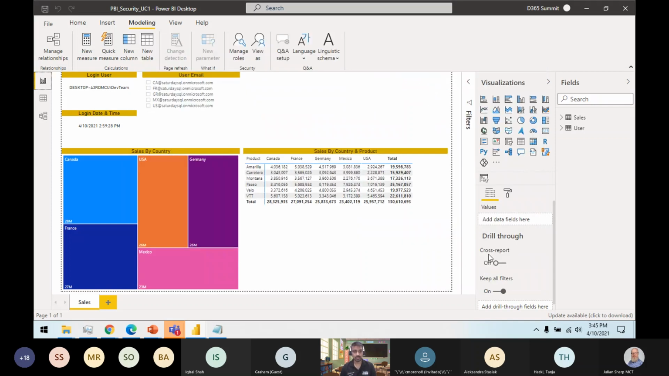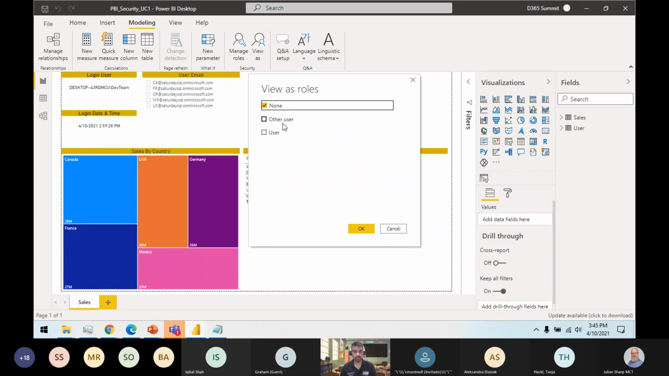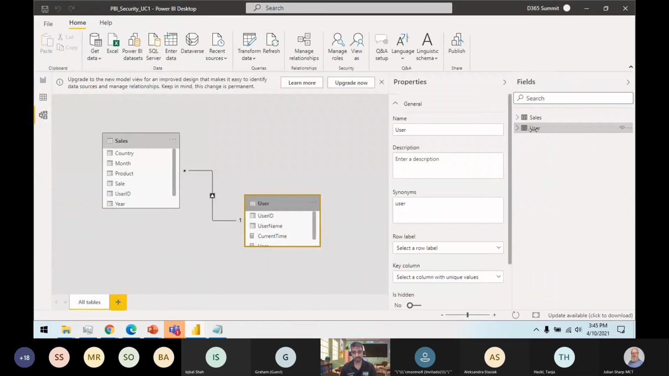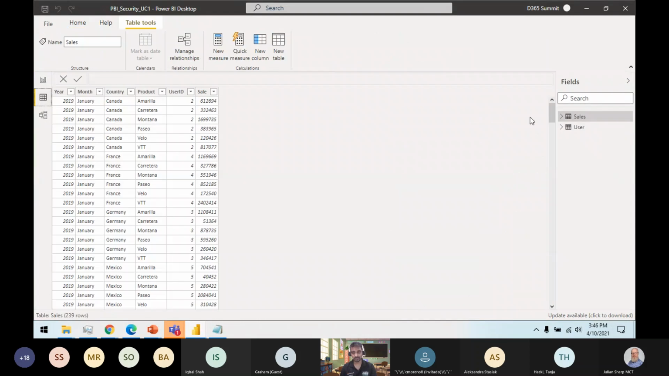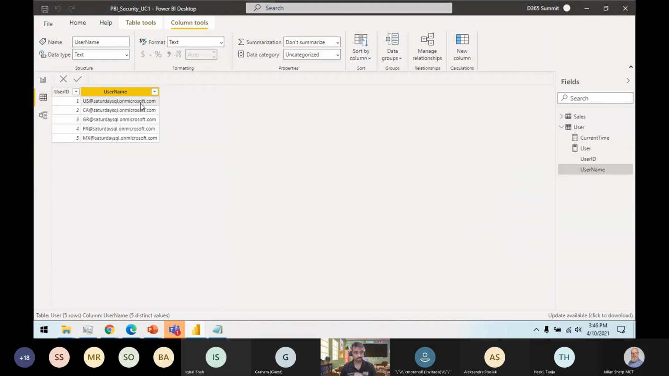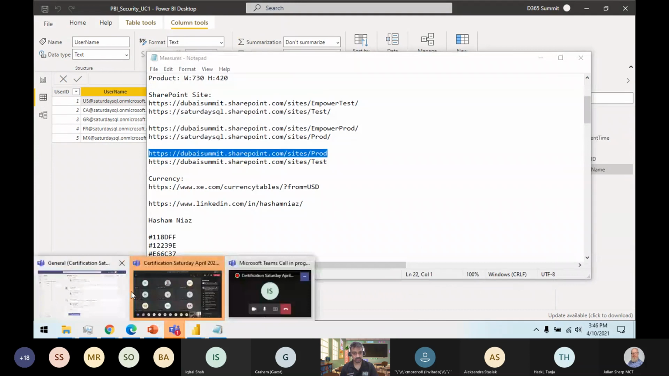If I save this one and I want to view this as a role, I want to view this as a user role, and my username could be, I need to copy this one because I don't remember what the user value was. Okay, SQL Saturday. Okay, so this is my user value. Let's see if I can copy this one.